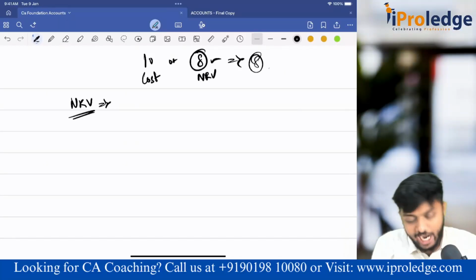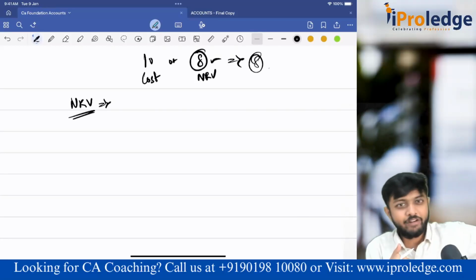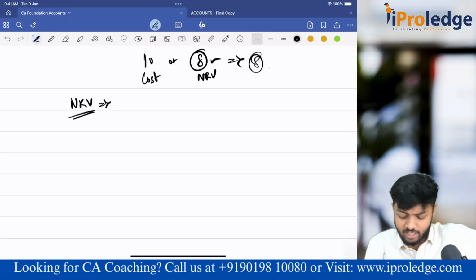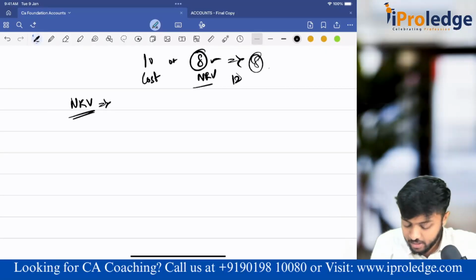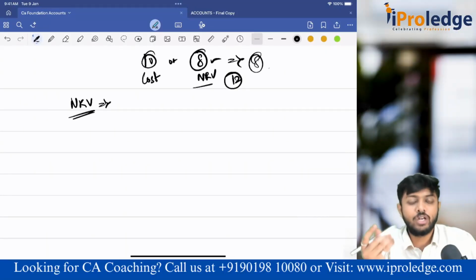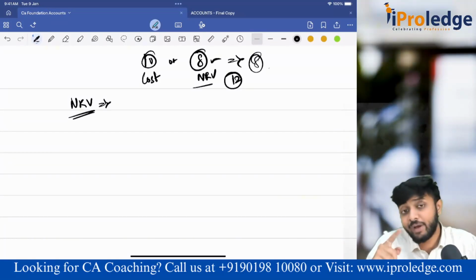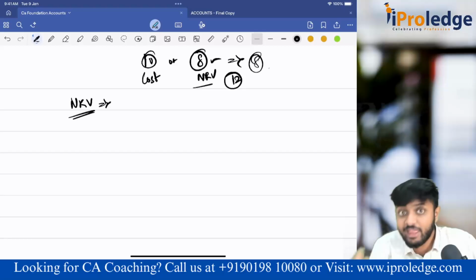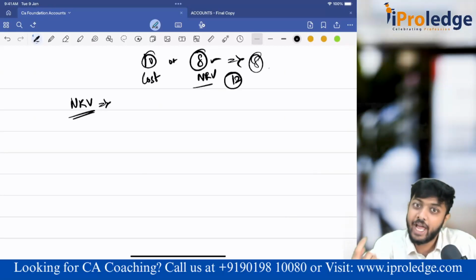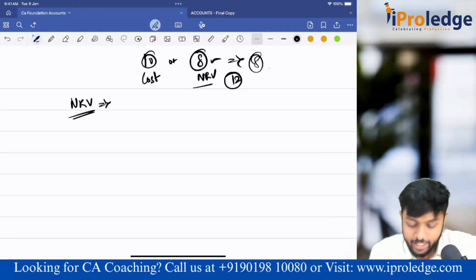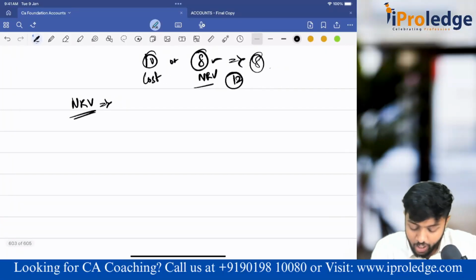That's why I will take whatever cost I have incurred, and compare it with market price. If my market price is lower, I will take that amount only. Say suppose NRV in this case is 12, then 12 or 10, which is lower? 10. Then I will value it at cost only. Basically, if my market price is more than cost, I'll value it at cost only. But if my NRV, that market price, is less than cost, then I'll value inventory at NRV, market price only. Clear? Done.